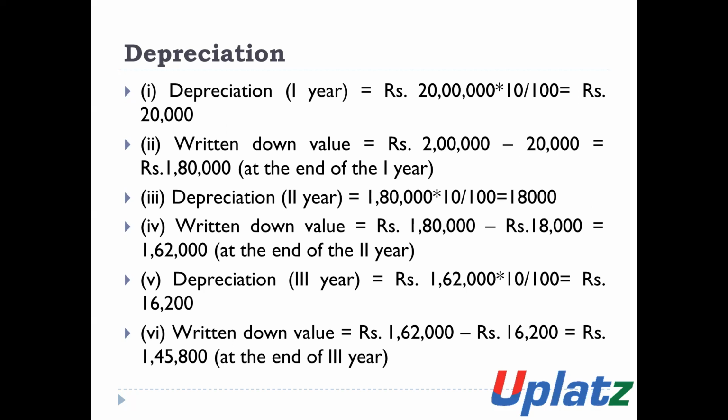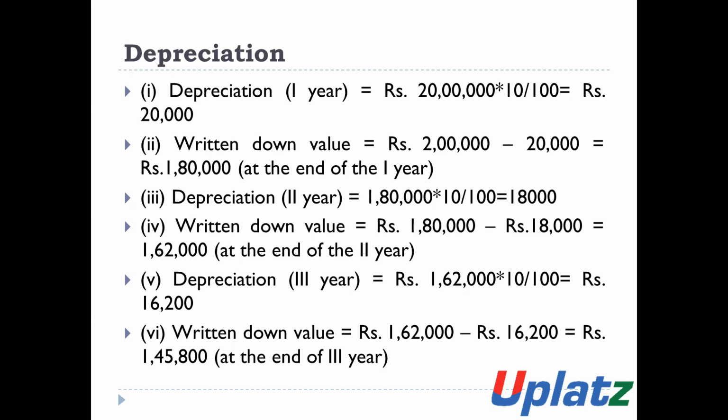In the second year, the amount of depreciation is 1 lakh 80,000 into 10%, which is 18,000. Then the written down value at the end of the second year will be 1 lakh 80,000 minus 18,000, that is 1 lakh 62,000.